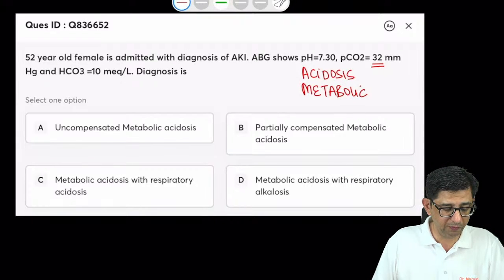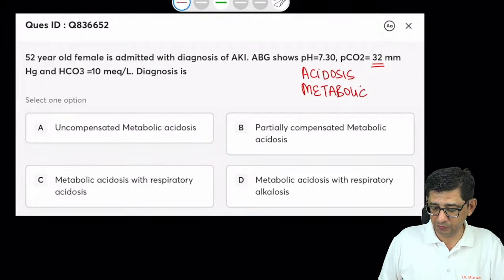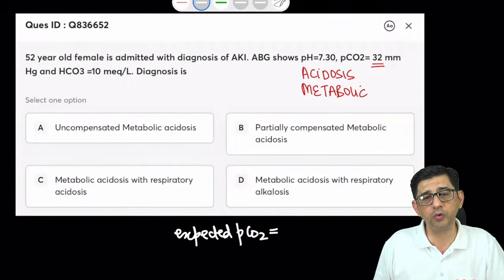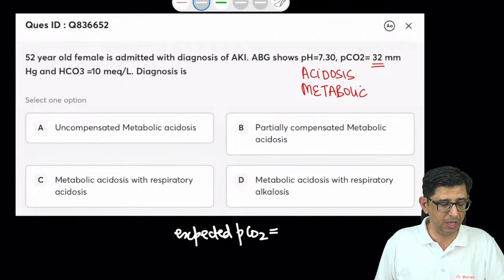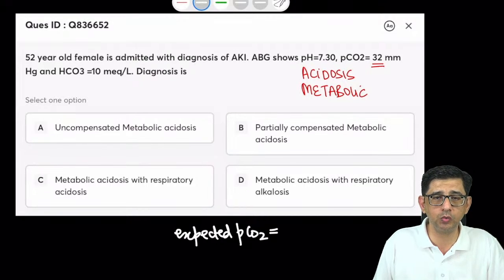And now we will apply the modified Winter's formula. In the modified Winter's formula, what you will do is something like this, that you will have to add 50 into the value. I've done this exercise so many times earlier before you, so it's just a quick replication to re-emphasize the facts that you have to match the actual PCO2 of the MCQ, which is 32, with the expected PCO2 from the formula.